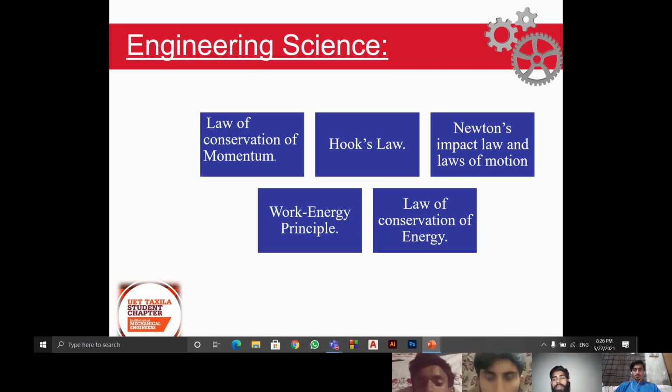Newton's impact law. Newton's impact law is related to the collision theory. On collision, Newton's impact law gives the elasticity value to be 1 in our case. Hence, it means that kinetic energy is also conserved in this case.